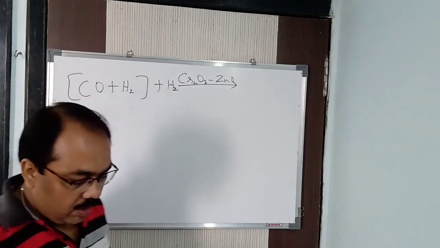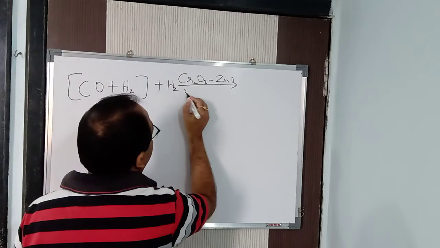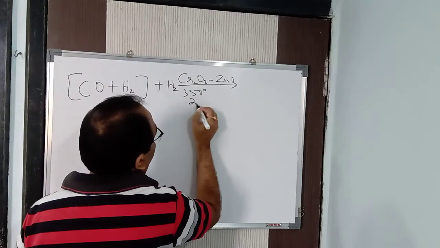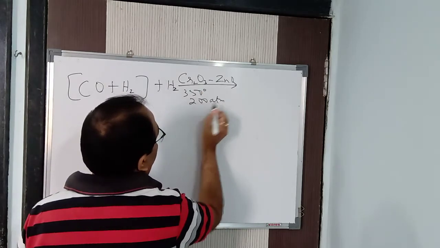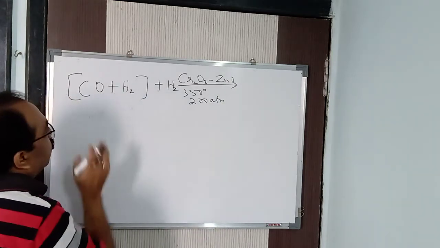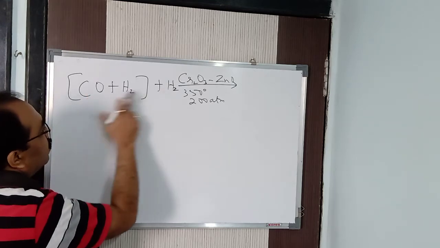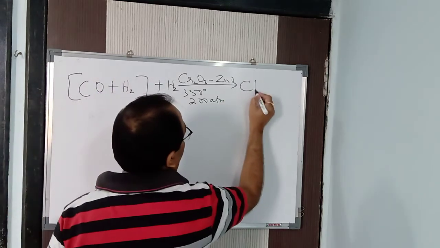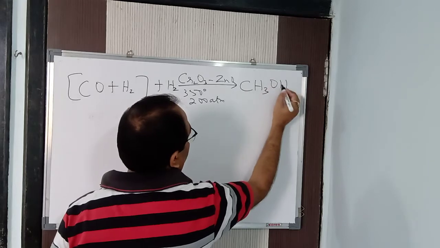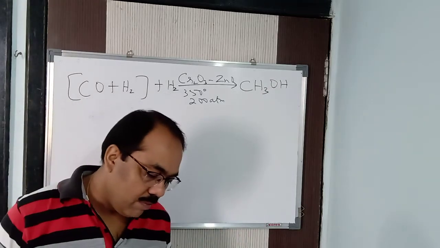We can say chromic oxide and zinc oxide, the temperature is 350 degrees Celsius and 200 atm pressure. Under this condition, it reacts. What is going to form? Now see here, how many carbon? 1 carbon, 4 hydrogen, 1 oxygen. It is going to form CH3OH, which is known as methanol. Alright, CH3OH is called methanol.